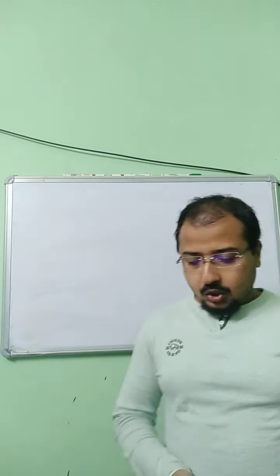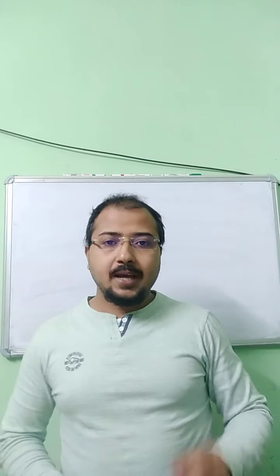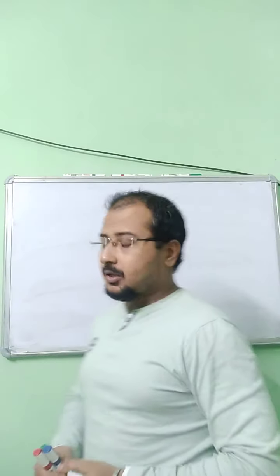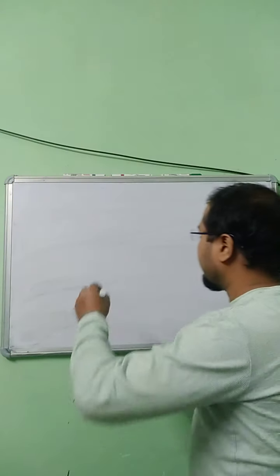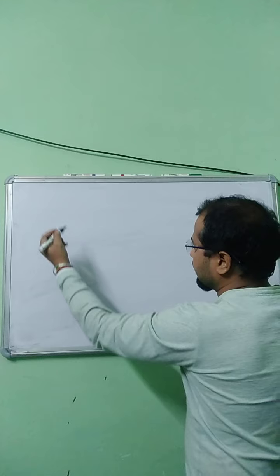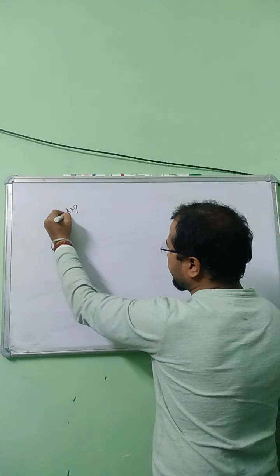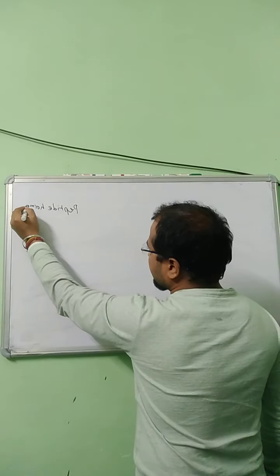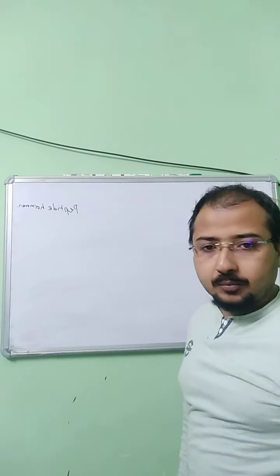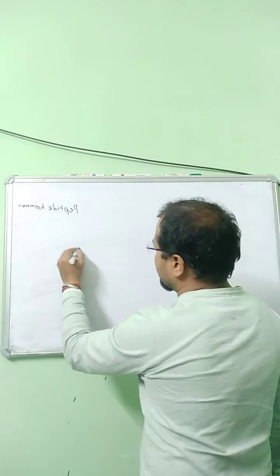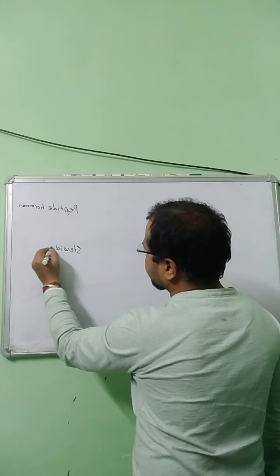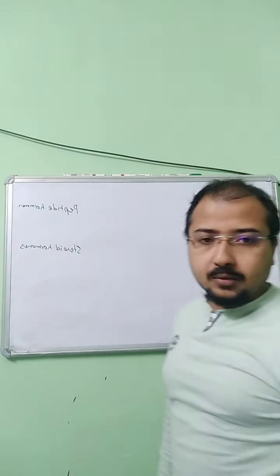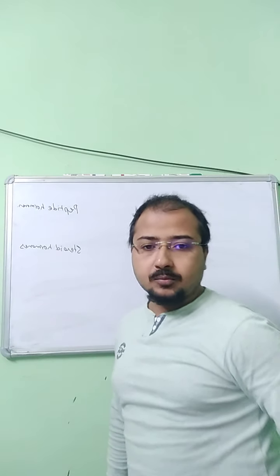So first of all, we have to see that there are two types of hormones in our body. What are those? Number one, I'm writing here: one is peptide hormones. Another hormone is steroid hormones. So peptide hormones and steroid hormones.